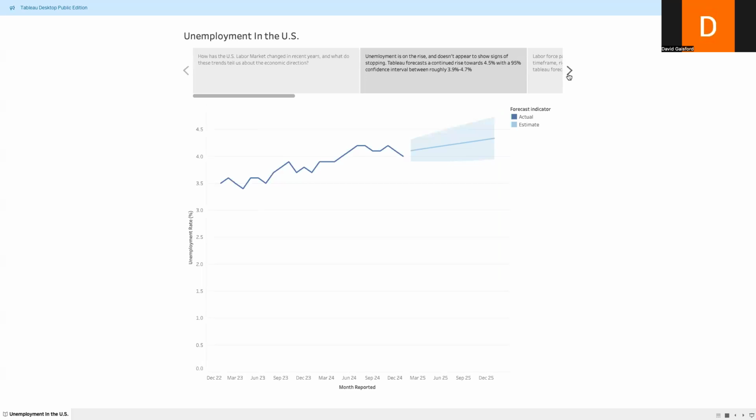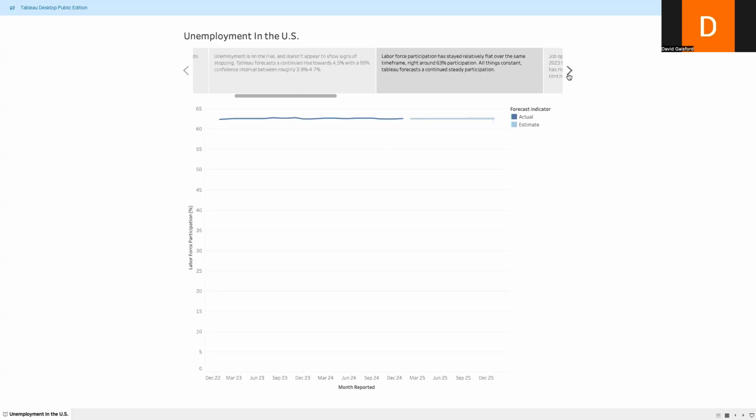Starting off, we have unemployment. Time series graph here. You can see unemployment is on the rise and doesn't really appear to show signs of stopping. Tableau forecasts that it will continue to rise towards 4.5% through December of 2025, with a 95% confidence interval between roughly 3.9% and 4.7%.